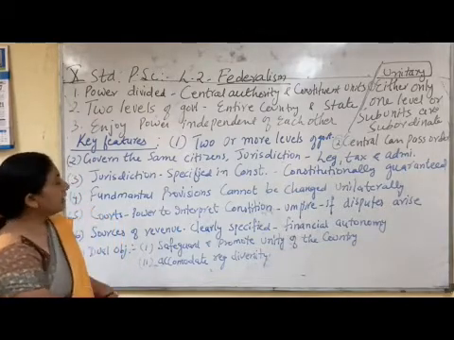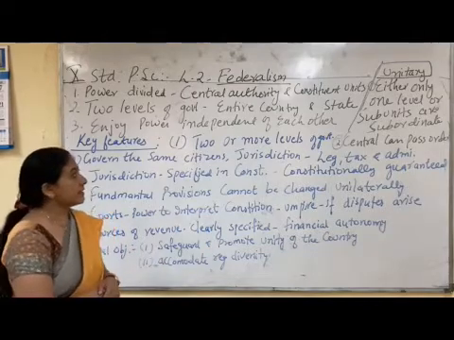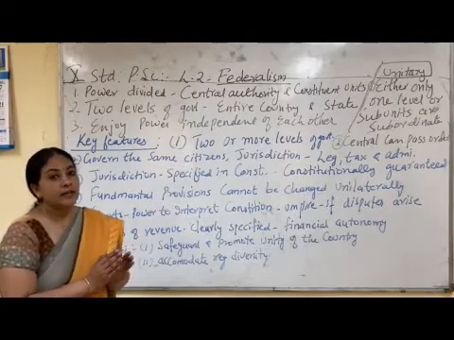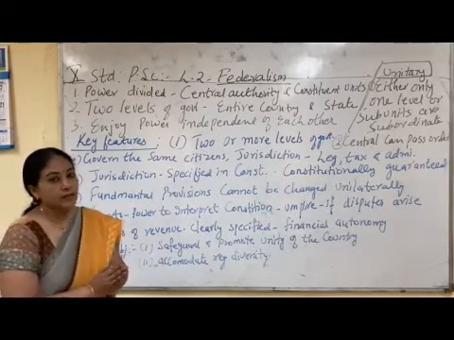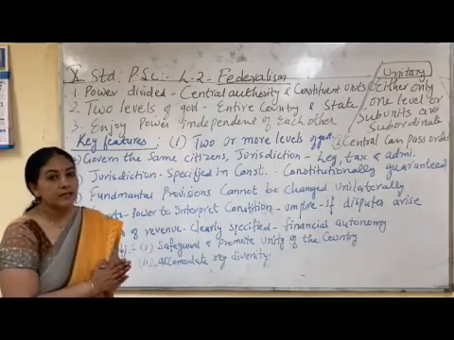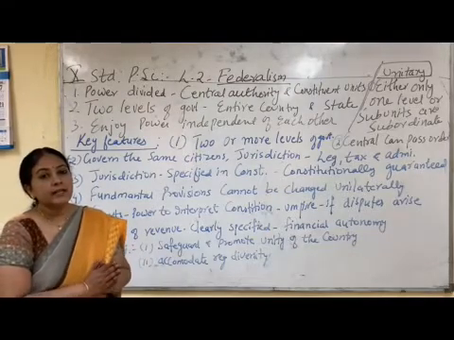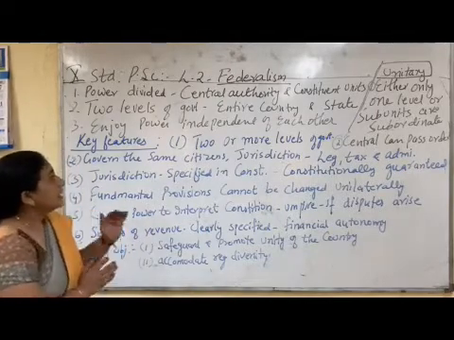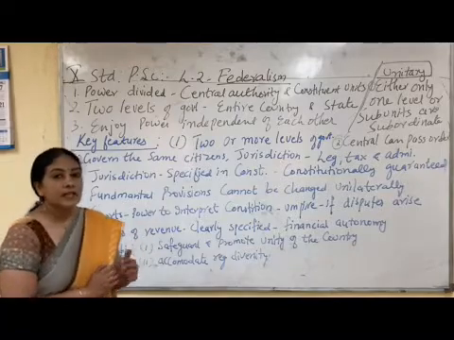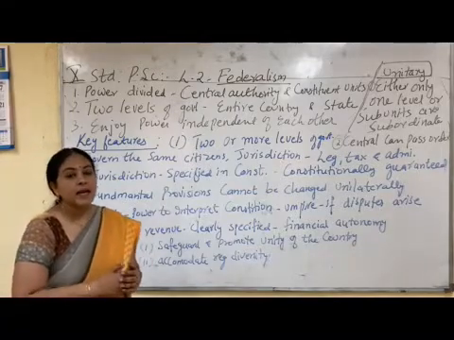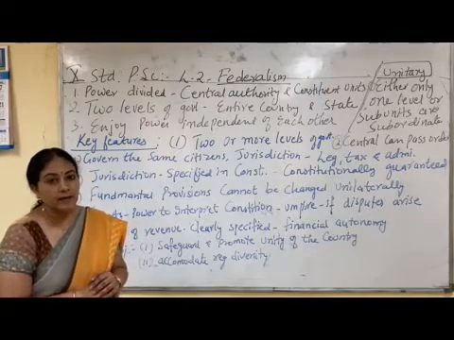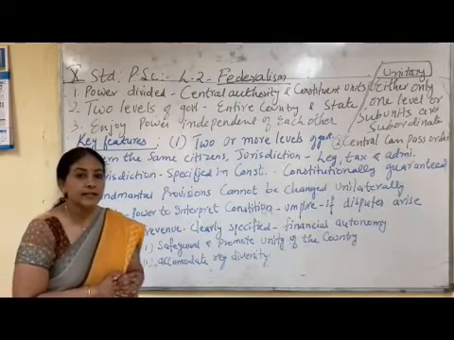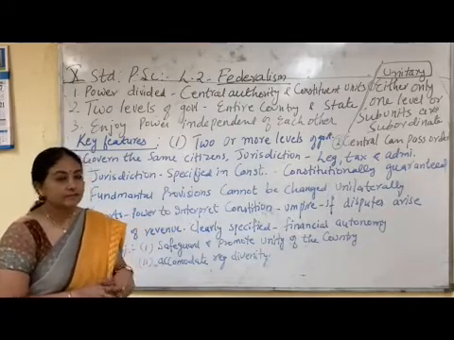That means there are two levels of government in a federalism. There is one government for the entire country and one government for the state only. So if the power is divided between the central government and the state government, then that type of government is said to be having federalism. Here in federalism, the central government has its own power and the state government has its own power. So they are independent of each other.